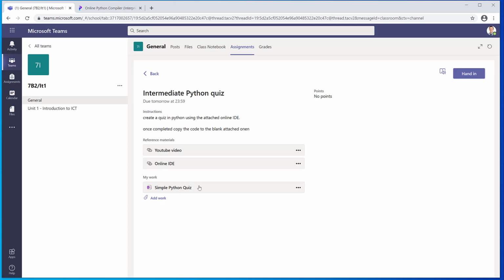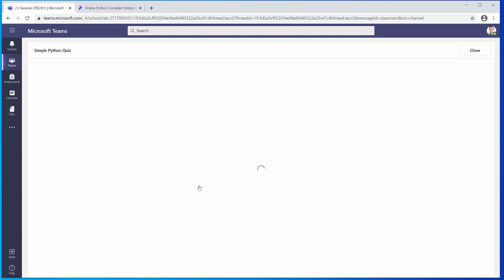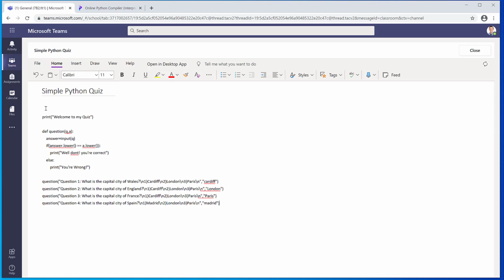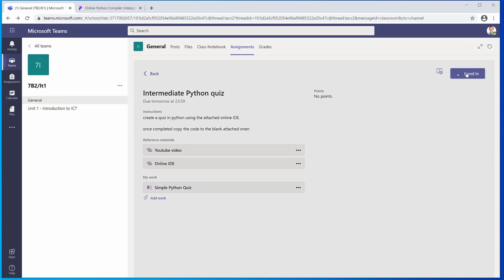back onto the program, onto Teams, onto the simple Python quiz OneNote file, which will actually say on yours intermediate Python quiz. I just haven't renamed it for this example, and then Control and V to paste it. Again, it's going to give you some errors. Don't worry about that. It's because it doesn't understand the programming code you're using. You click on Close and click on Hand In.